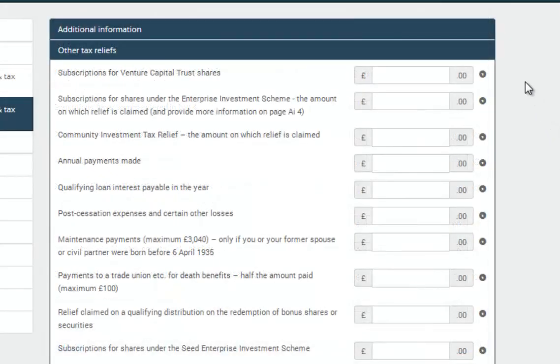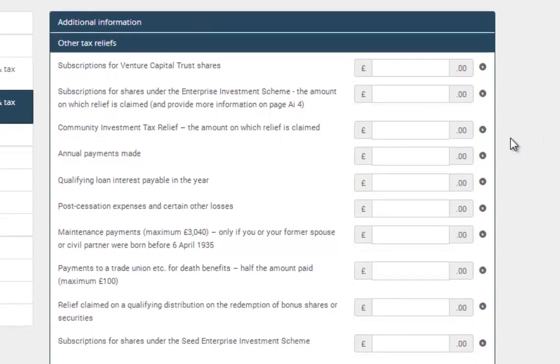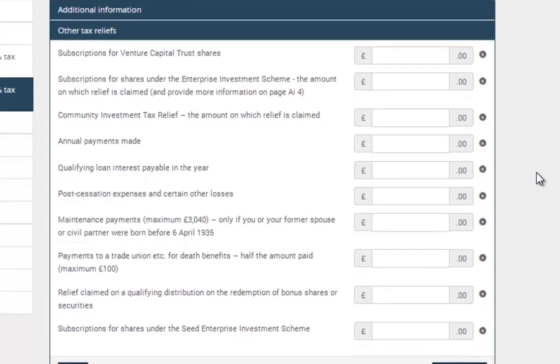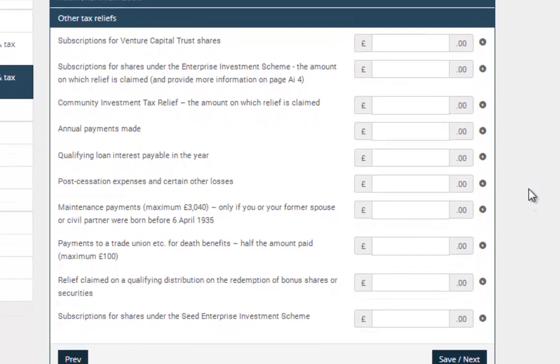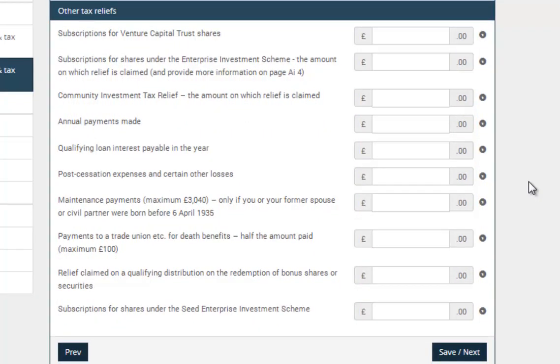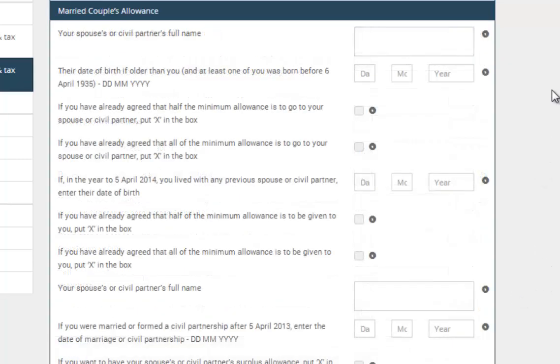If you have subscribed for shares in venture capital trusts, you are entitled to tax relief at 30% of the amount contributed, and a maximum contribution of £200,000 can be made. Similarly, relief is available for subscriptions in the Enterprise Investment Scheme if you have invested in shares of a qualifying investment.